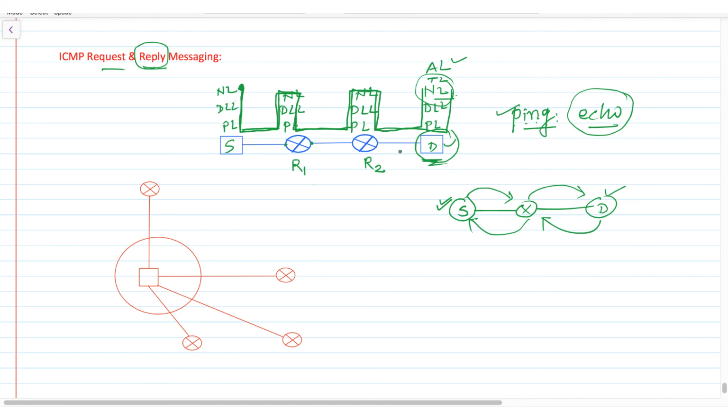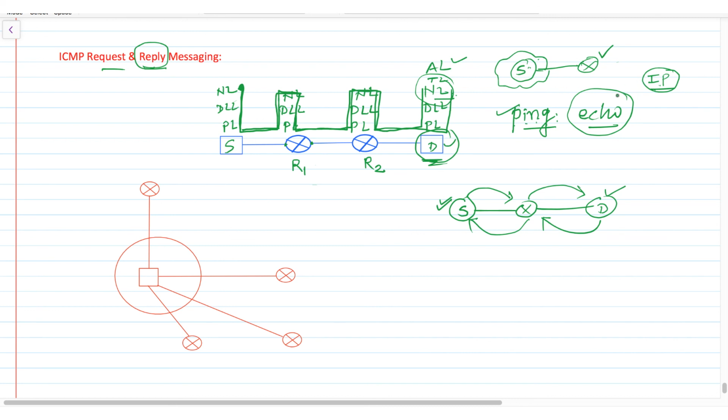There is one more request reply, called network mask request reply. Suppose there is a source and it is connected through some router. Suppose it's the default router for this computer system or this network. Before sending any message from this source to another destination, it will require an IP address, and this IP address will be provided by DHCP. DHCP will assign an IP address to this source.